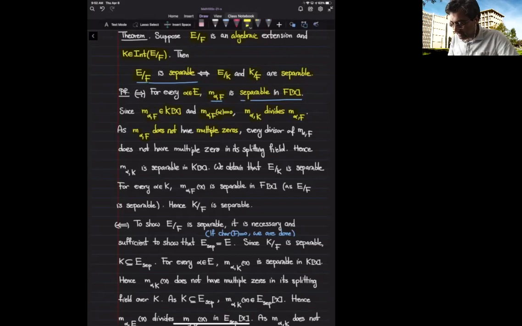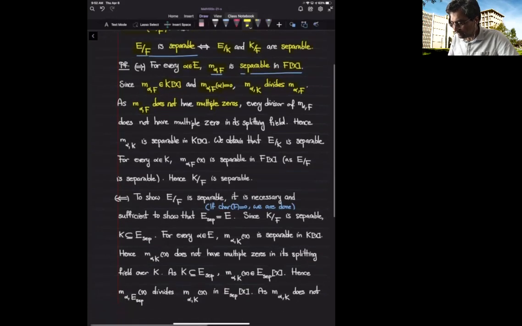In particular, the minimal binomial of alpha over K is going to have no multiple zeros in its splitting field, which is equivalent to saying that it is separable in K bracket X. So altogether, we deduce that E over K is a separable extension.